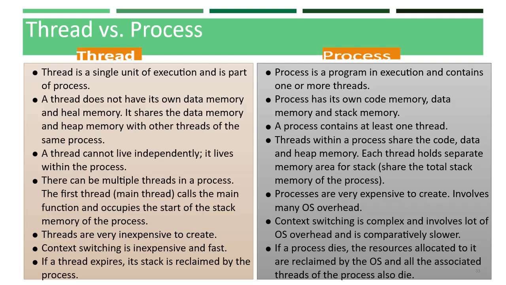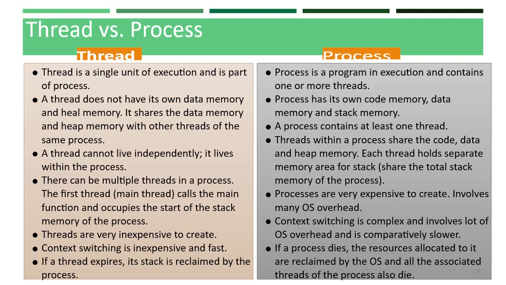Threads are very inexpensive to create. Processes are very expensive to create, which involves a lot of OS overhead. Context switching is inexpensive and fast in a thread, while context switching is complex, involves a lot of OS overhead, and is comparatively slower in a process.